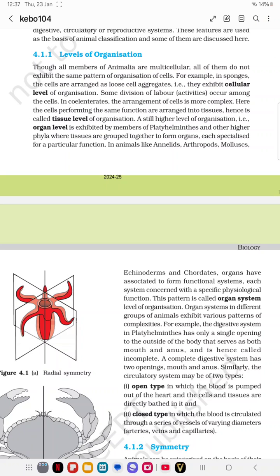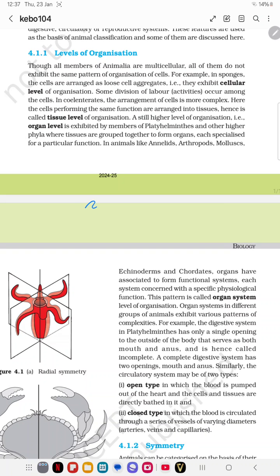Here, in sponges, what kind of level of organization is seen? The answer is the cellular level, because the cells are arranged in a large cell aggregate. Here an assertion and reason is given. Assertion: sponges show cellular level of organization.